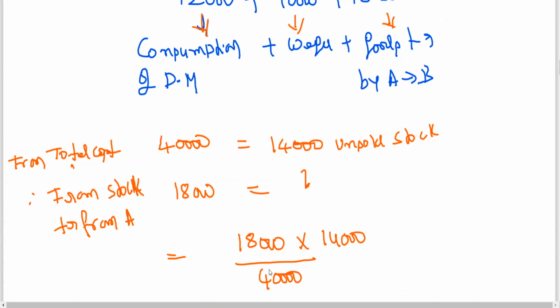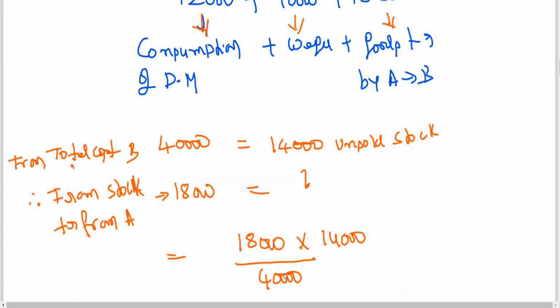To understand clearly, 18,000 by 40,000, if you do, you are getting 0.45. That means 45% of stock of B is consisting of stock transferred by A. This is very important. I repeat once again, take the calculator, work out 18,000 by 40,000. Total cost of B is 40,000, of which 14,000 is unsold stock. So from stock transferred from A, that is 18,000, what will be unsold stock?